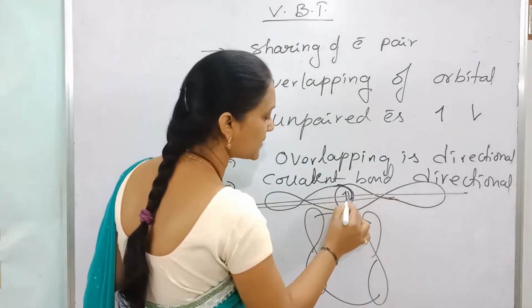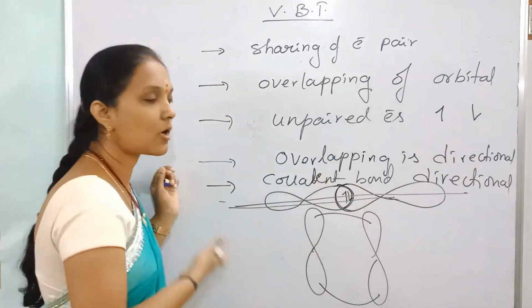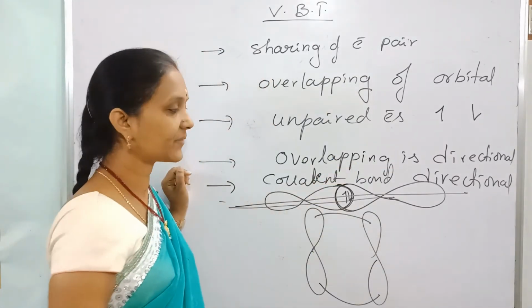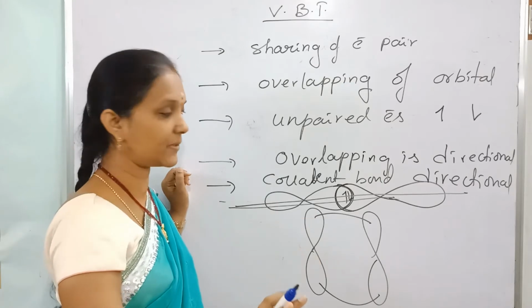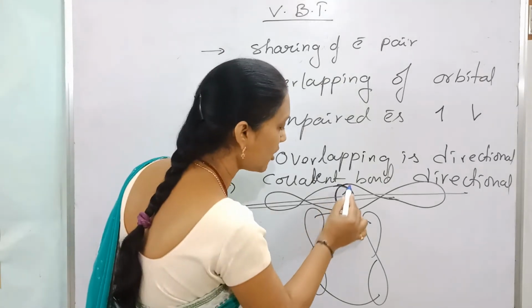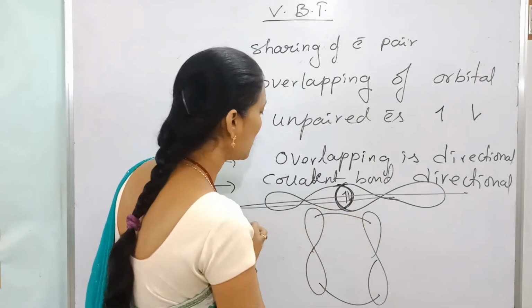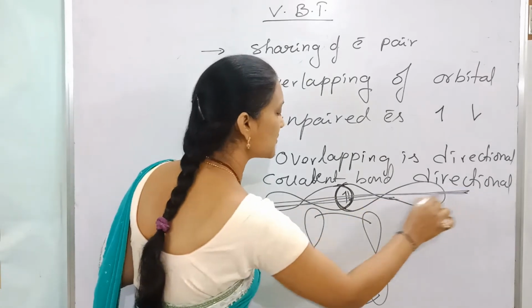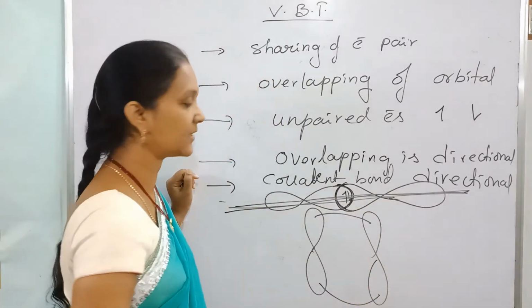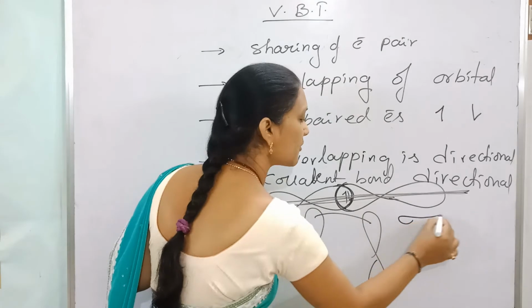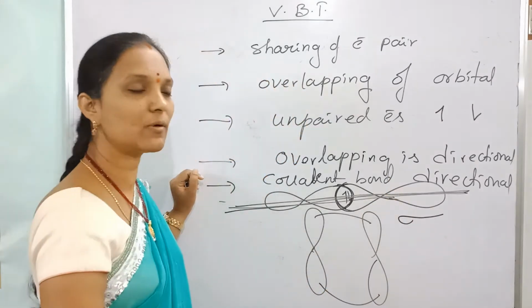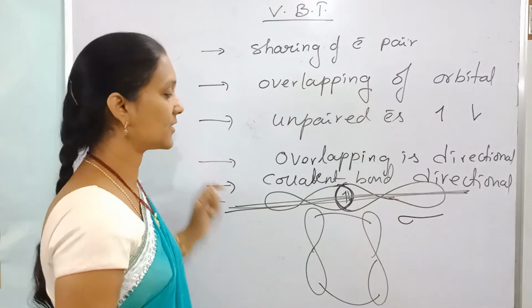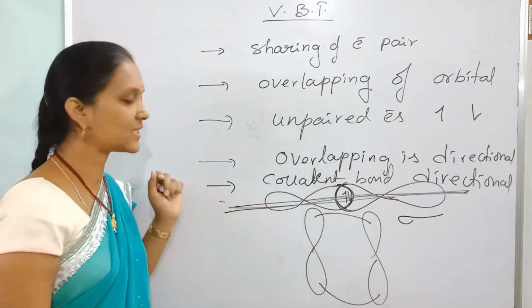Now, this overlapping is of two types. This is called end-on-end overlapping or axial overlapping, along the axis overlapping. This overlapping leads to the formation of one covalent bond. That covalent bond is called a sigma bond. So this one leads to the formation of a sigma bond.